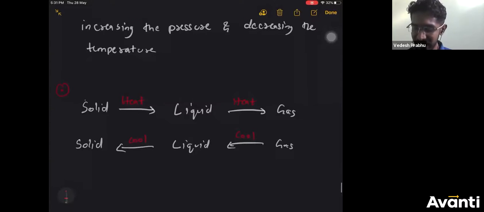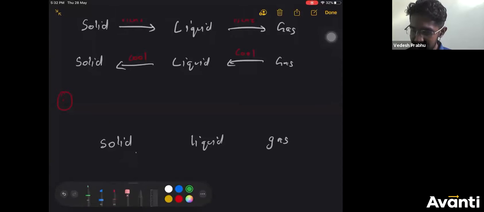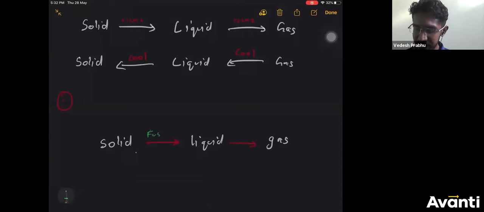The next thing is this complete flow chart. I'm going to make it like this: solid, liquid, gas, and show it with arrow marks. The process from solid to liquid is called fusion or melting.